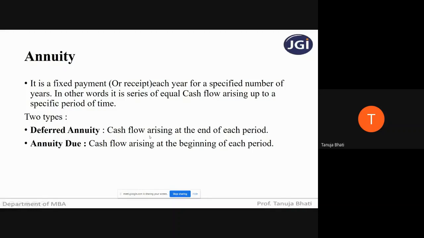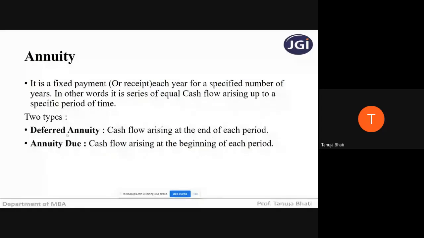It can be the end of every month, the end of every quarter, the end of every year. So whenever I am making a payment or receiving an amount at the end of any period, maybe month, quarter, year, or half yearly, it is called a deferred annuity.